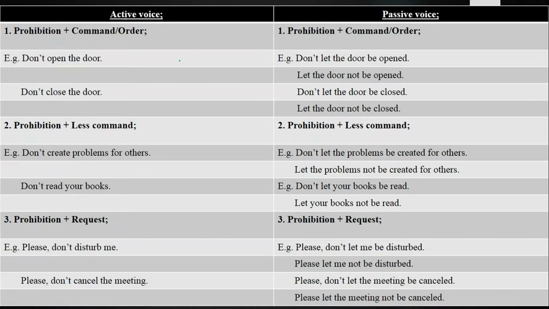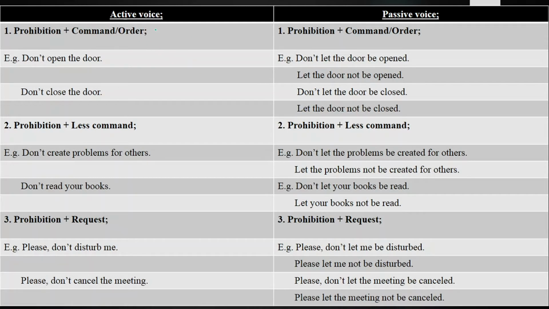Now here we will be having the sentences with prohibition. Prohibition means to stop and prohibit someone from doing any action. When you are having the command and prohibition, those sentences will be called prohibition plus command. So let's discuss first the prohibition plus command sentences.